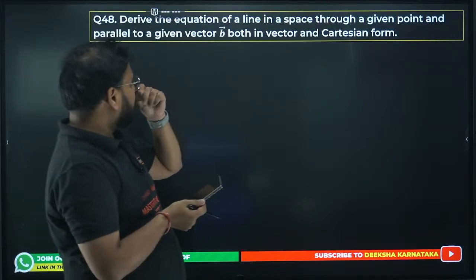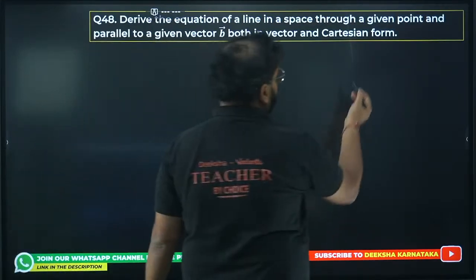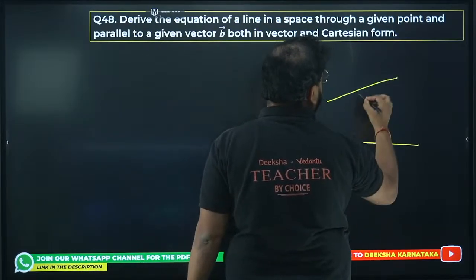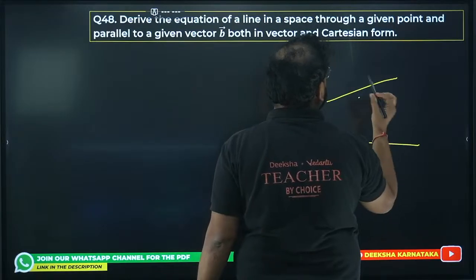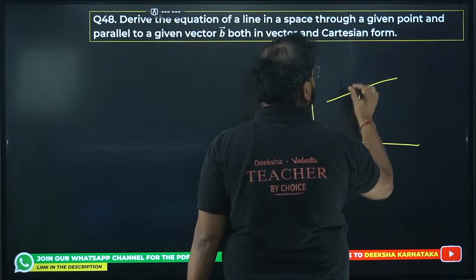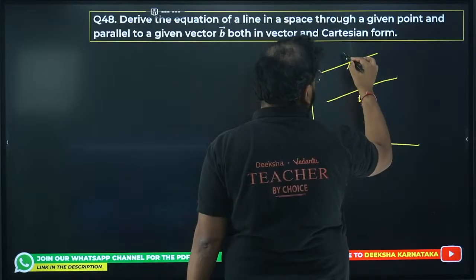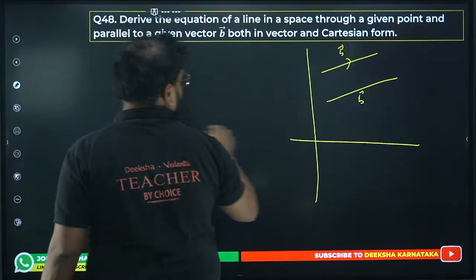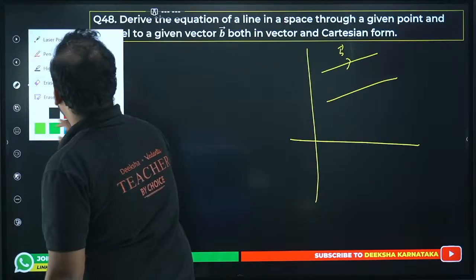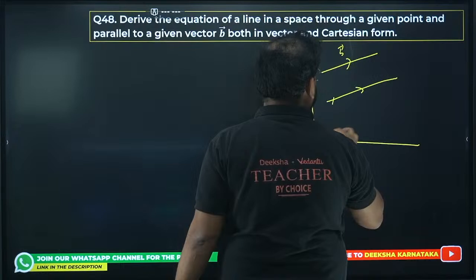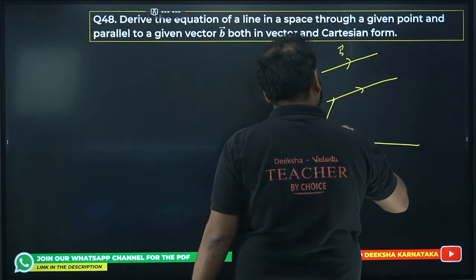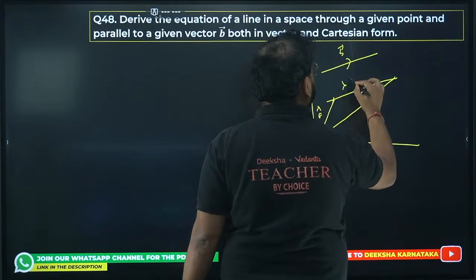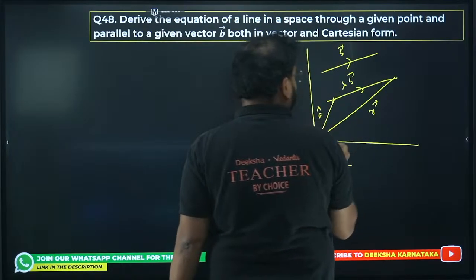48 now, derive the equation of line. This you can do it, right? In both Cartesian and vector form. If you see here, if I take a vector like this, let's say this is my vector B, parallel to this vector. Passing through the vector A, and this is my vector A, this is my vector R. Then vector R is actually given by lambda times of vector B.